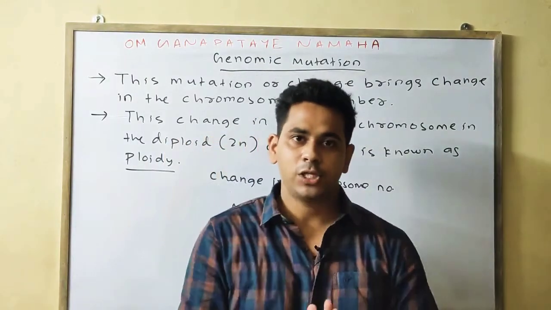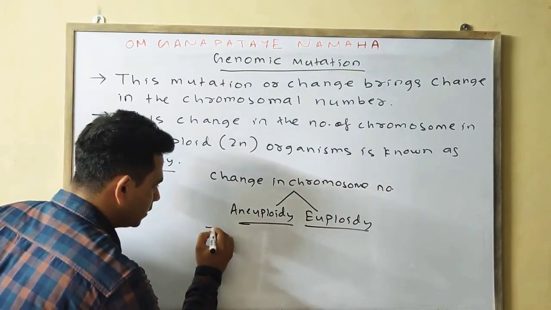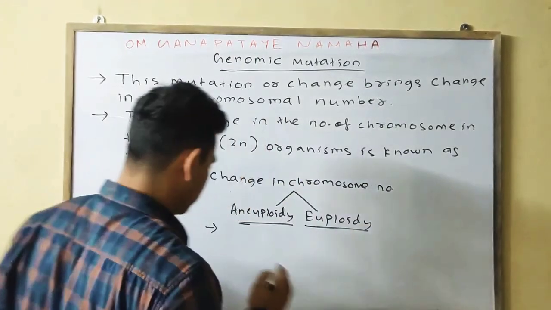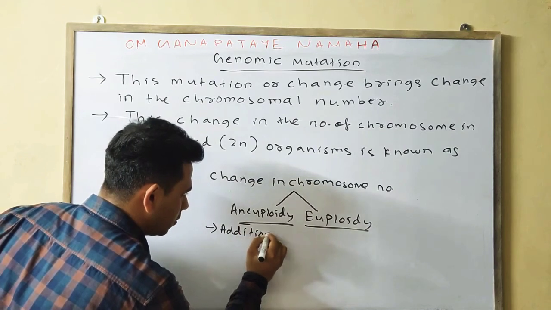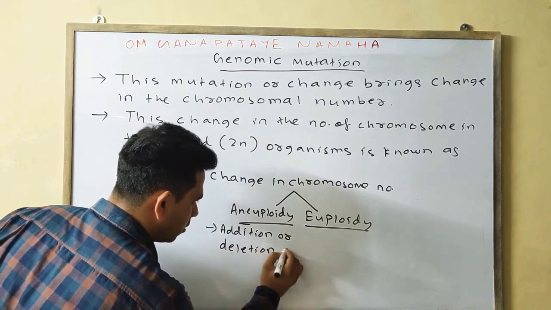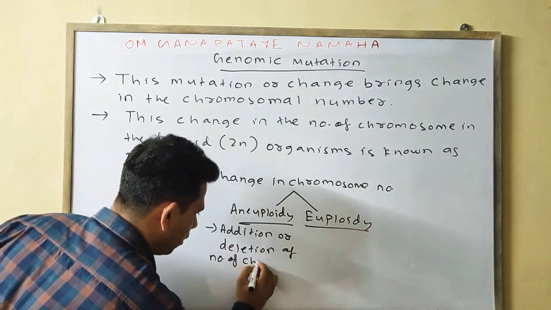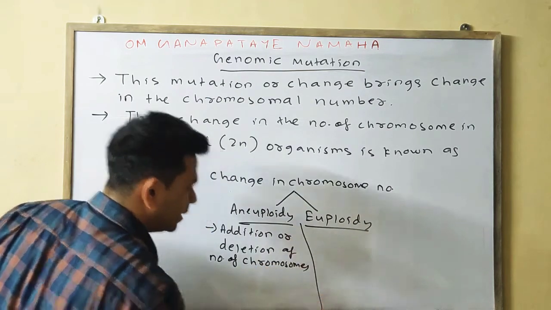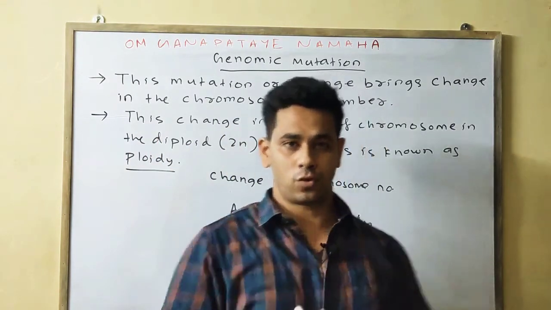Euploidy means addition of number of sets of chromosomes.